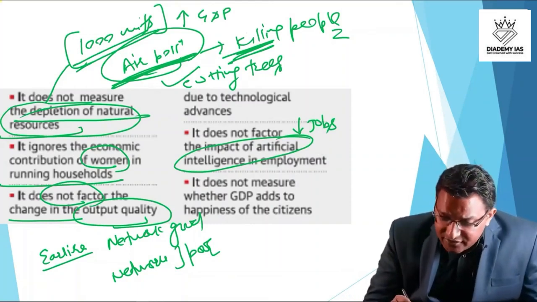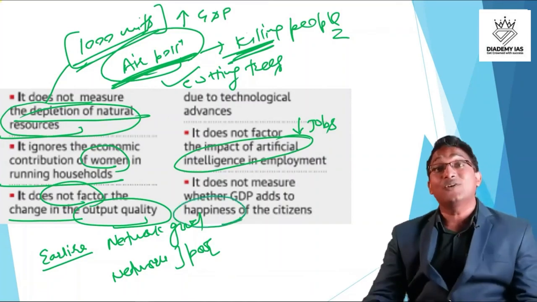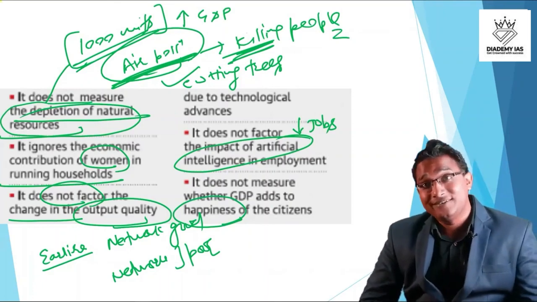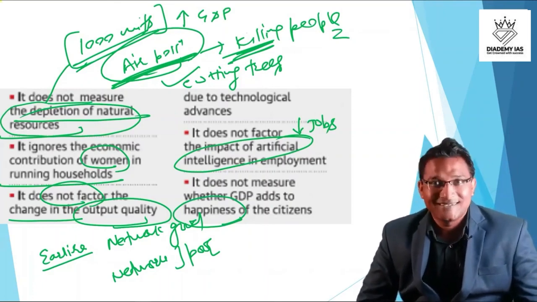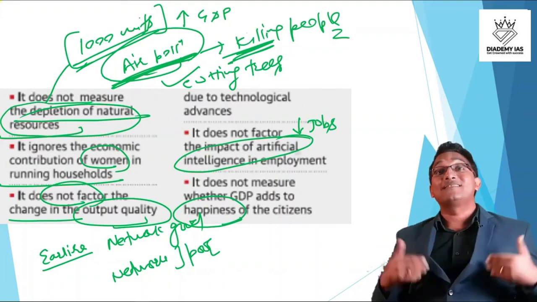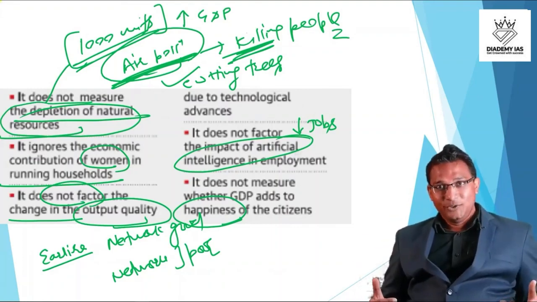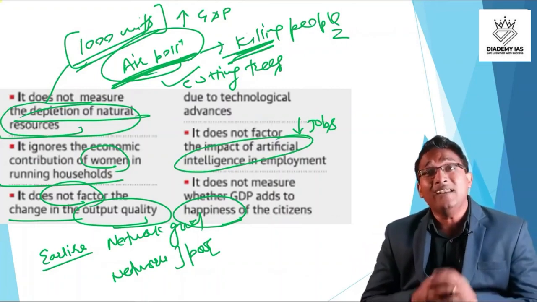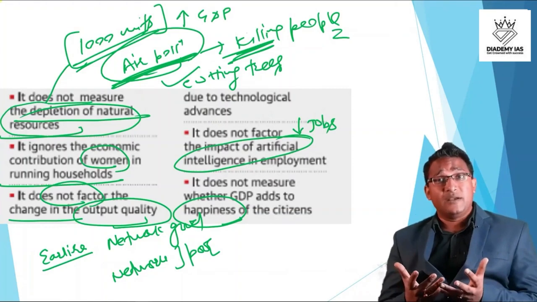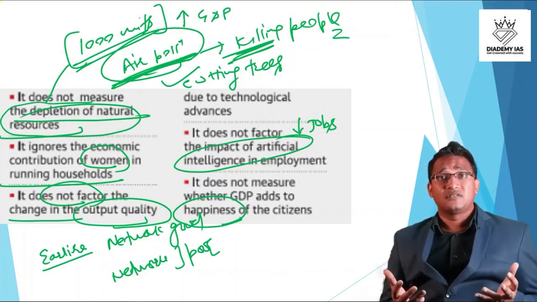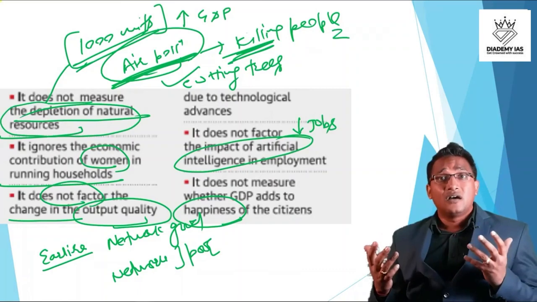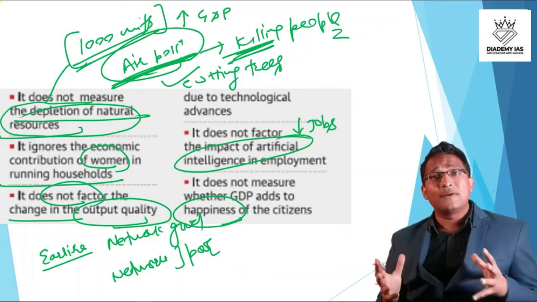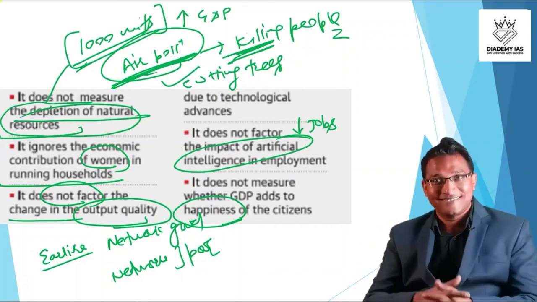It does not measure whether the GDP adds to the happiness of the citizens. Very crucial. So it is not always that if you are rich, you are happy. Happiness is a state of mind. You might be having nothing, but still you can be happy. You can be an IAS officer, but still you can be depressed. There are many examples where the administrative officers are killing themselves. They are doing suicide. But a simple rickshawala or a common person, he or she may be very happy.